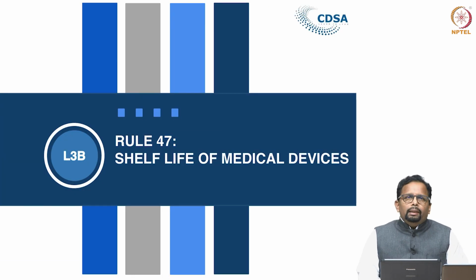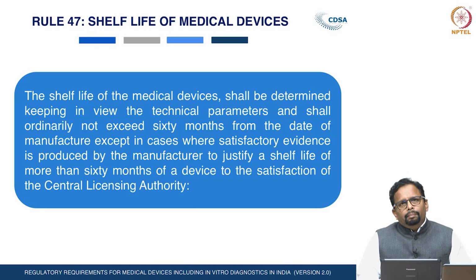The shelf life of medical devices is provided for in the 6th chapter of the Medical Device Rules 2017. Under these rules, the maximum shelf life given by the licensing authority to the manufacturer for a particular device will be 60 months, 5 years, based on the documents provided to the central licensing authority or the state licensing authority. The maximum 60 months of shelf life is provided in the Medical Device Rules 2017.